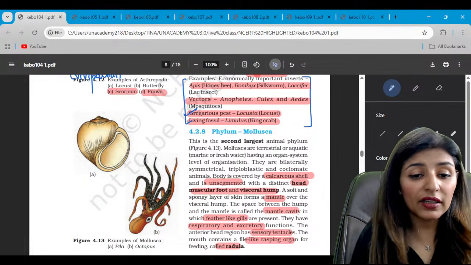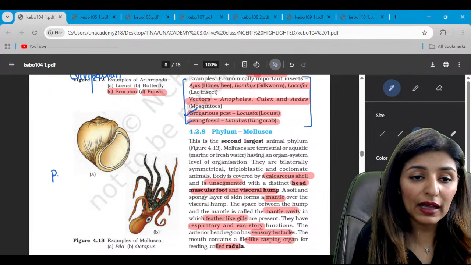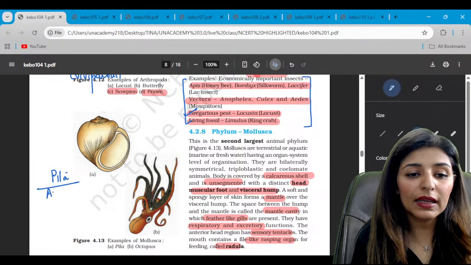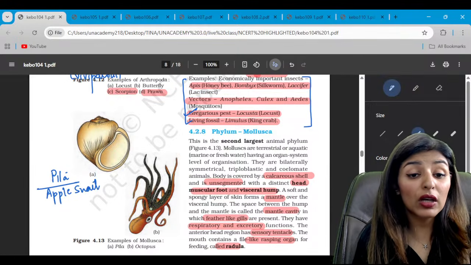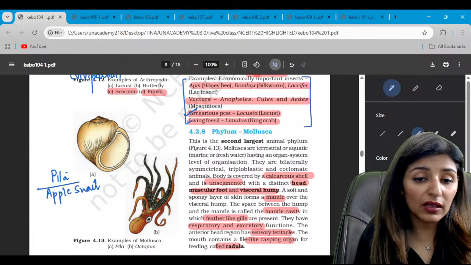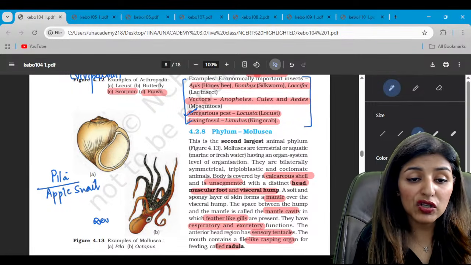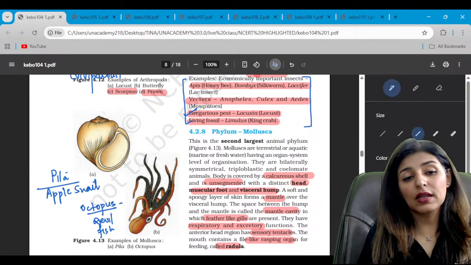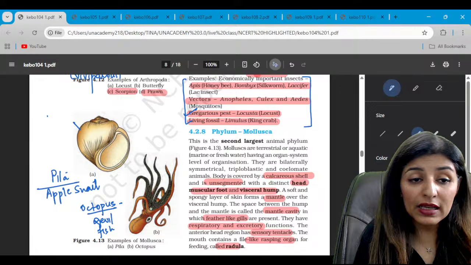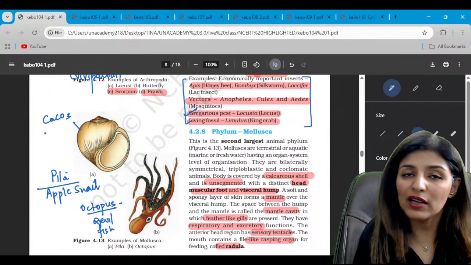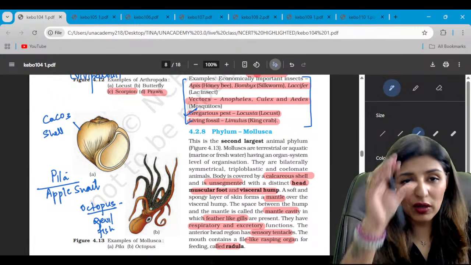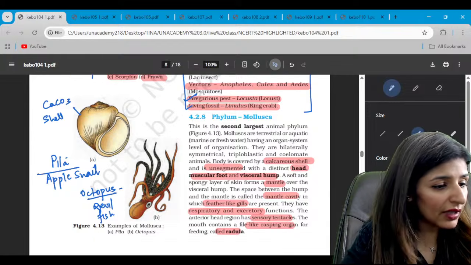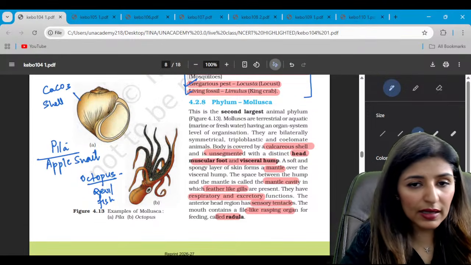Next, we have the structure of Pila. Pila is the apple snail. These are examples of Mollusca, the second largest phylum. While this is the devilfish. Devilfish is octopus, the master of camouflage. Is that clear? On the outer side we see a calcareous shell made up of calcium carbonate, and the soft body is present within that. Is that clear to all?